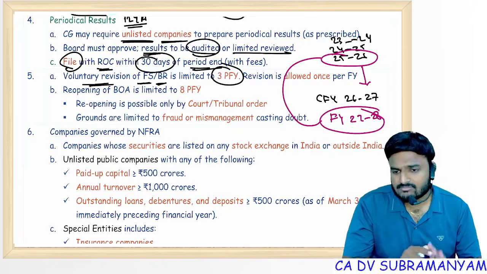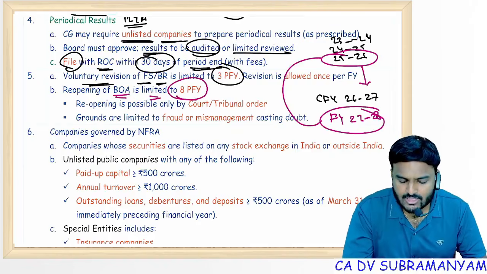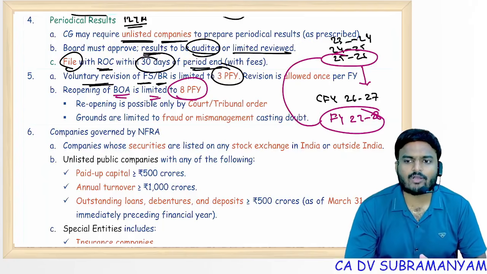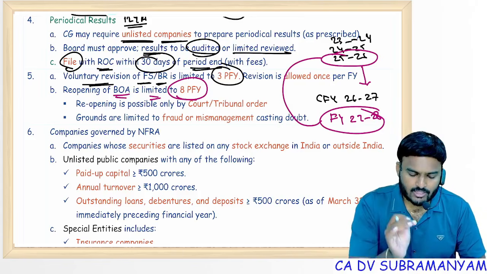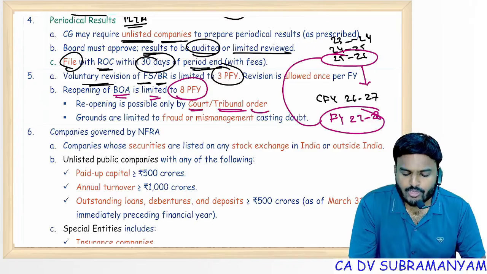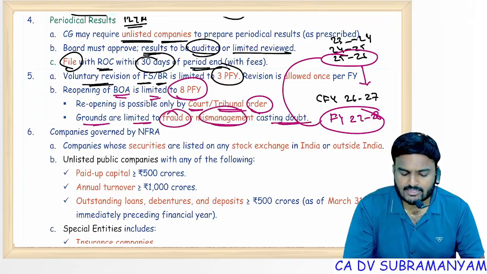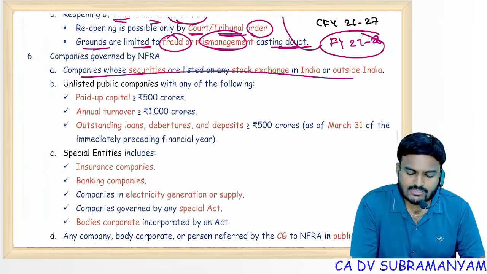Once done, that's it. Reopening of books of accounts is limited to 8 preceding financial years. Of course, if the government has already ordered a company to maintain them for a longer period, then books of accounts for that longer period can be reopened. Reopening is possible only with court or tribunal orders, and grounds are limited to fraud or mismanagement, casting doubts.